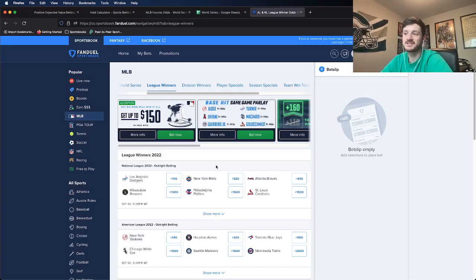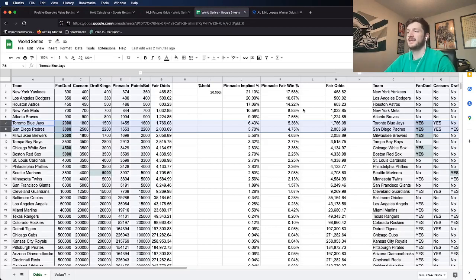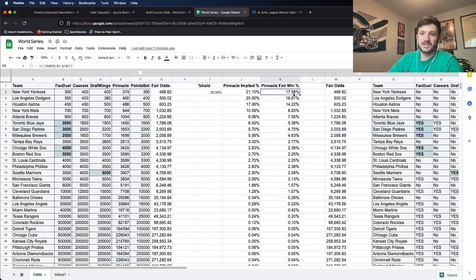So this is going to be part 1 of the series that I'm going to be doing, just devigging futures markets, finding futures odds. People might think that, oh, the Yankees have the best chance of winning at 17%, I should just bet them. But not necessarily. You're not necessarily betting on the team with the best odds. You're betting on the team with the best value. And in this case, I like the Padres a lot. I mean, they're hopefully getting Tatis back. They do have a talented team. If they can put it together, it would be surprising a little bit, but it wouldn't be the most shocking thing that happened in the world if they did get it together.